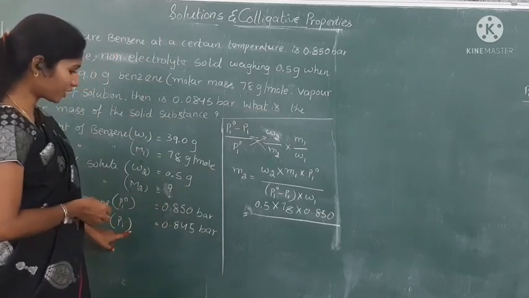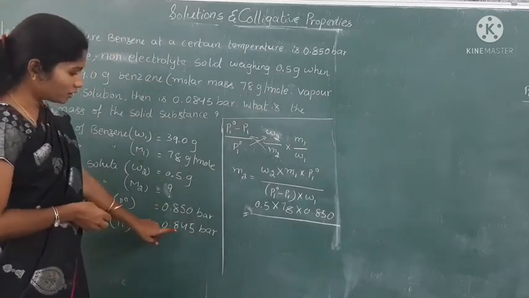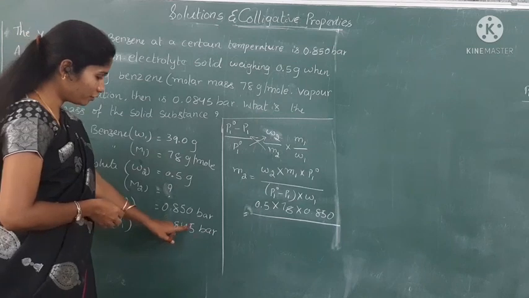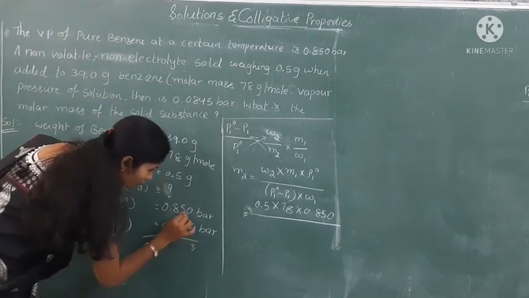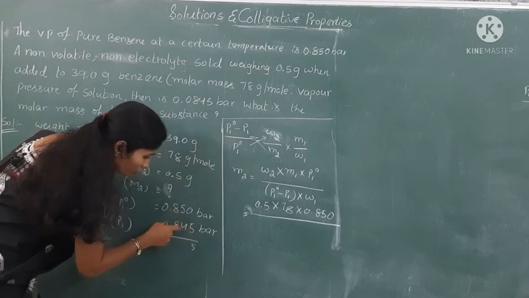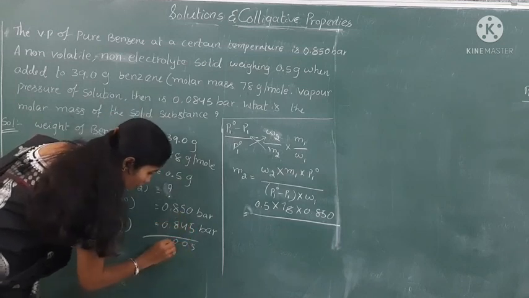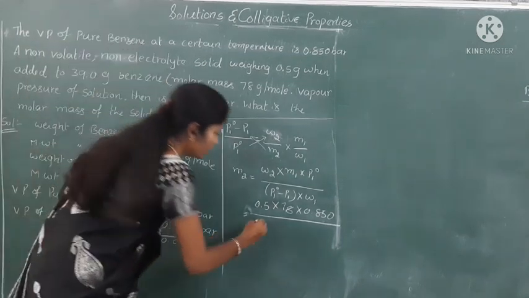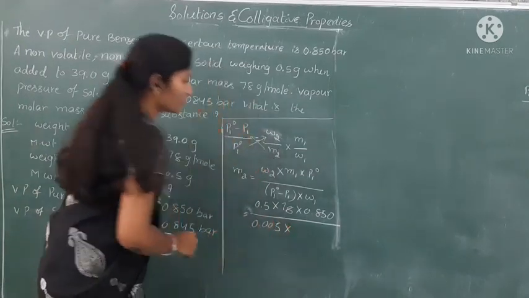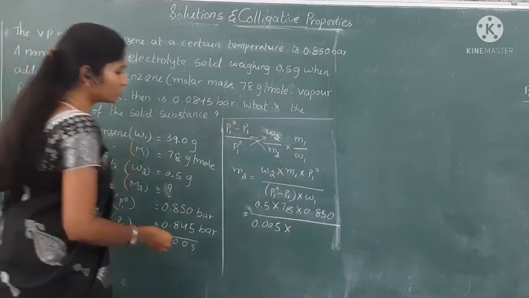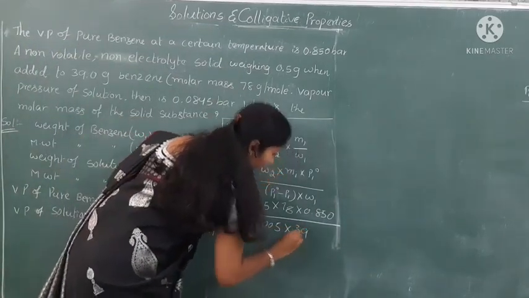By subtraction we get 0.005. Then into W1, which is 39 grams.